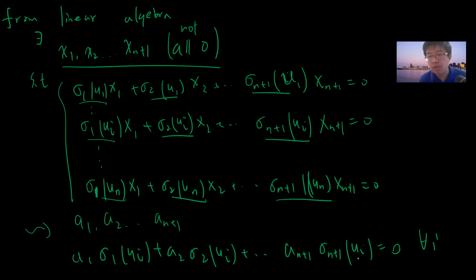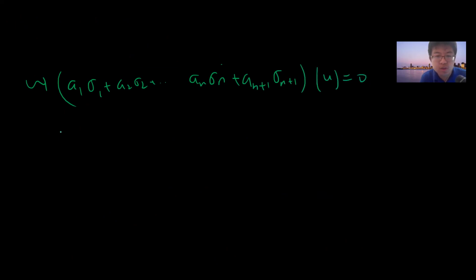But the ui form a basis, so you prove that A1 sigma 1 plus A2 sigma 2 plus up to An+1 sigma n+1 acting on u is 0, for every u belonging to K.